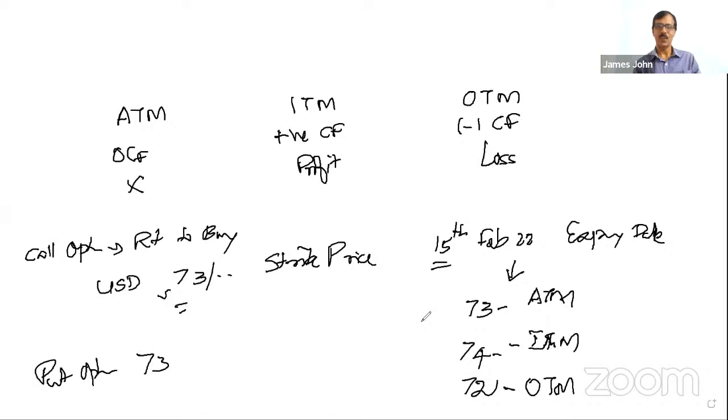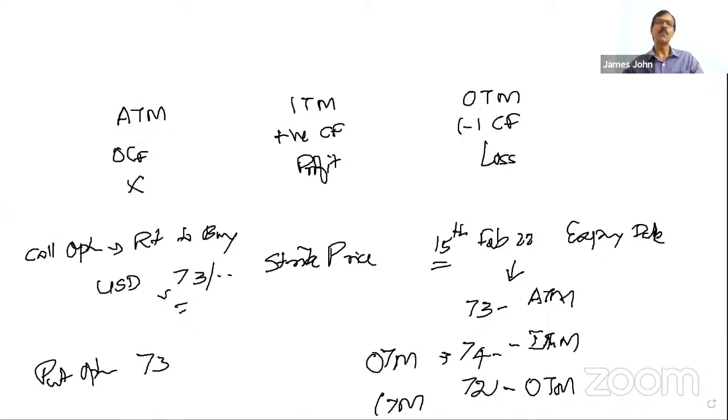Okay. So now here is a put option, and the strike price is 73. Now on the due date, the ruling rate, the spot rate, is also 73. What is the option? Neither profit nor loss. Put means right to sell. It is at the money. Now, if it is 74, what is it? Is it ITM? No, it is OTM. Here it is ITM.